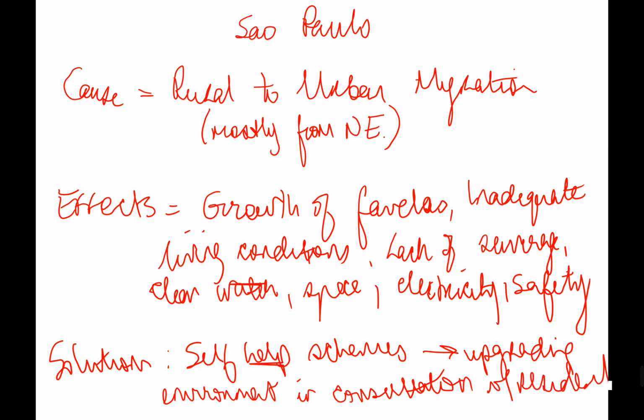Okay, so that is a summary of overpopulation in Sao Paulo. I'm not going to read through it in your booklet, you can do that yourselves. It's a nice short one on page 66 to 67.